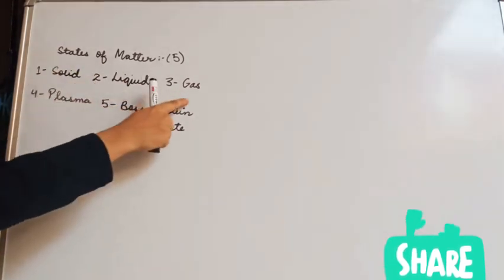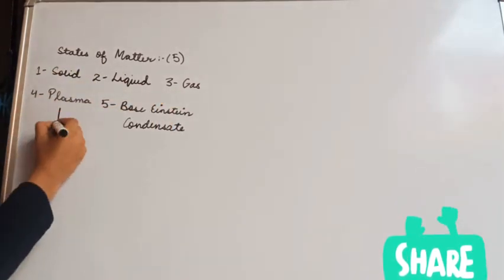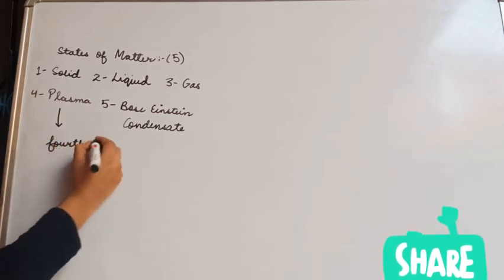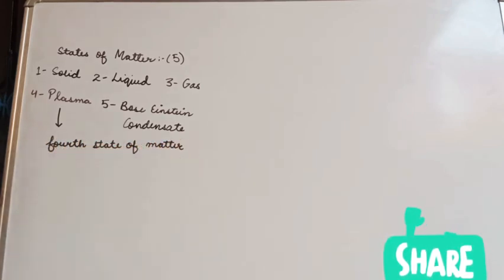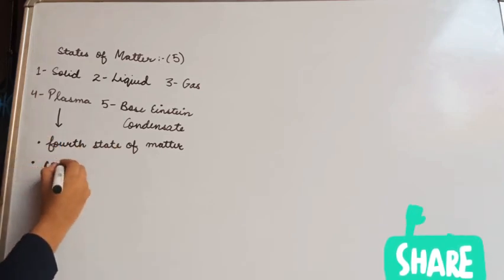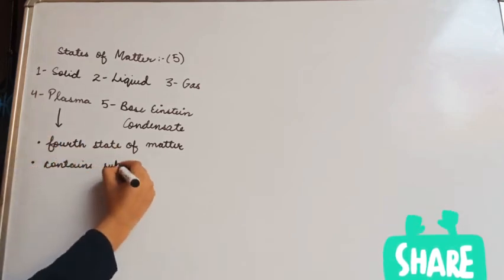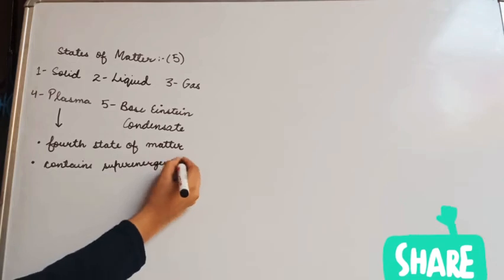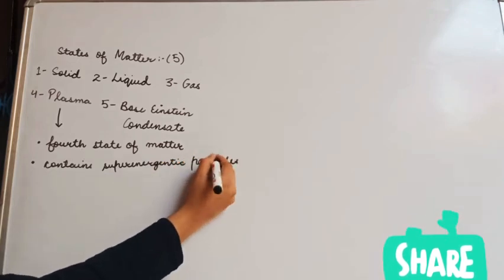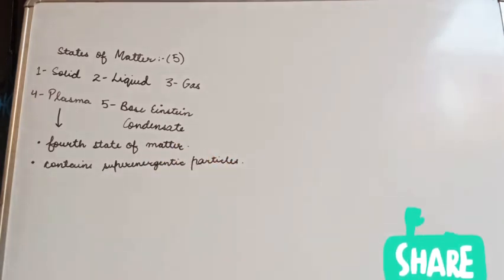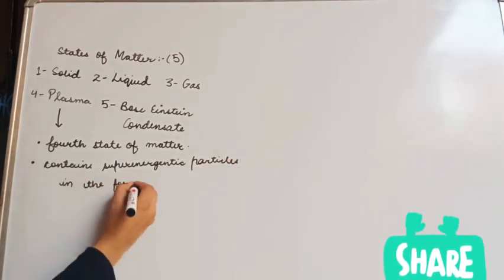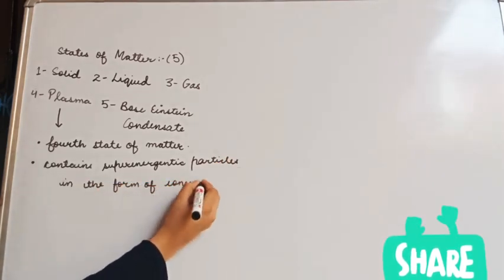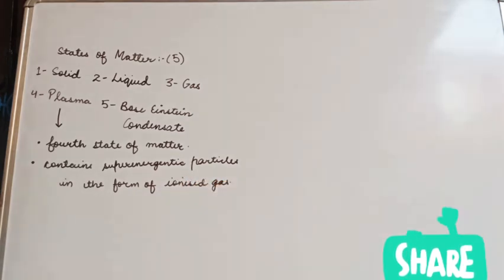You are familiar with solid, liquid and gas. Let me introduce with plasma. So plasma is the 4th state of matter. Secondly, it contains some super excited particles which are in the form of ionized gases. We can say plasma contains super energetic particles in the form of ionized gases.